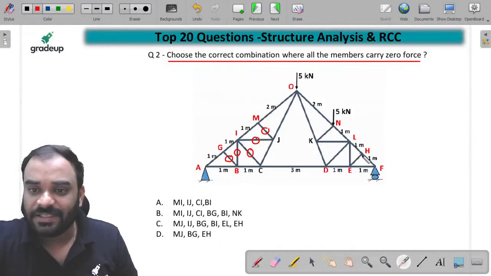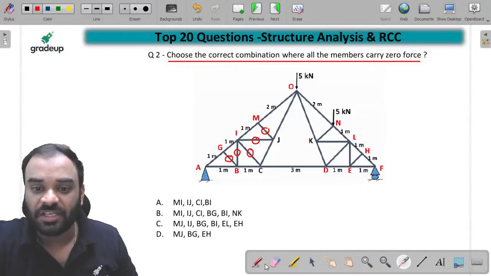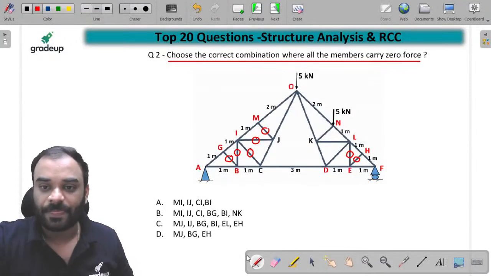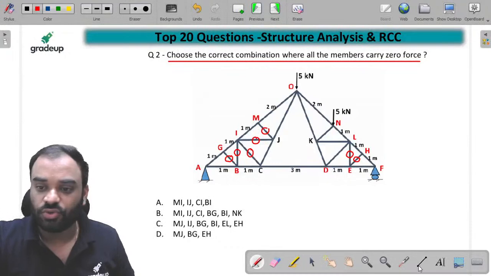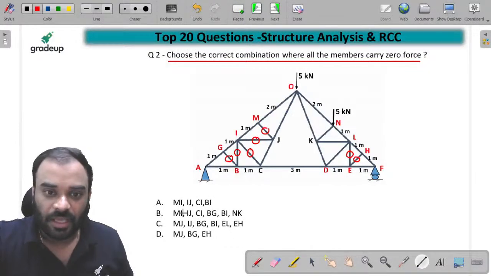Now again consider joint H. HF and HL are collinear and HE is non-collinear. Make it zero. Similarly guys, EF and ED are collinear and this one is non-collinear. Make it zero. Okay sir. Now just choose the correct option over here. यहाँ पे ऑप्शन सही देख लेते हैं बच्चों कौन कौन से होंगे. MJ होगा. Yes sir, MJ is correct.